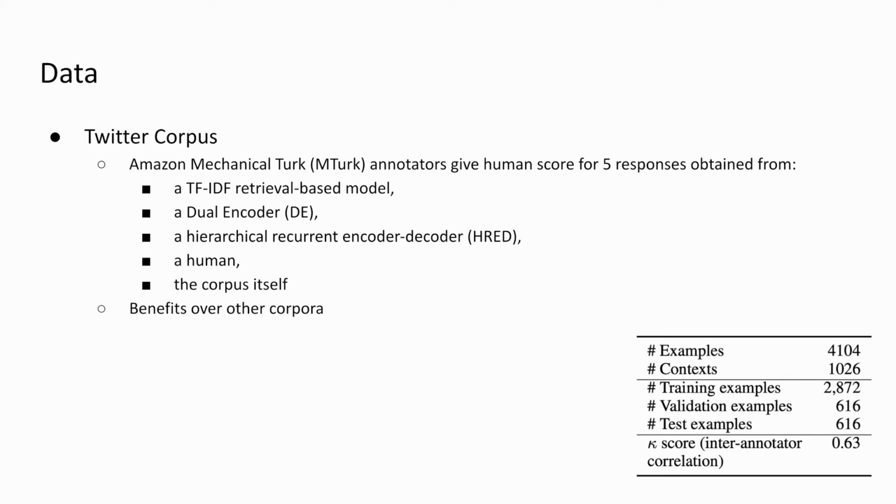The Twitter corpus was used as opposed to other corpora because many of the models that we used above were already pre-trained and readily available on this corpus. On top of the fact that this corpus covers a broad set of topics that doesn't require domain-specific knowledge, meaning that any Mechanical Turk worker could easily annotate the score without having to know any specific information. A breakdown of the corpus can be seen in the bottom right-hand corner of the screen. While there is a bit of information here, we want to take particular note on the large number of contexts in the data.